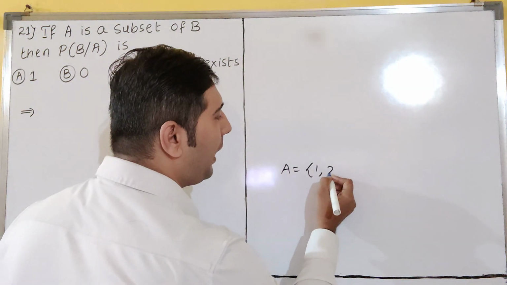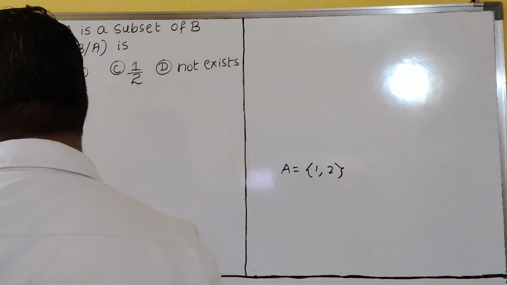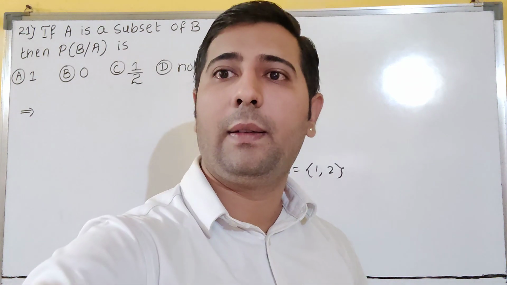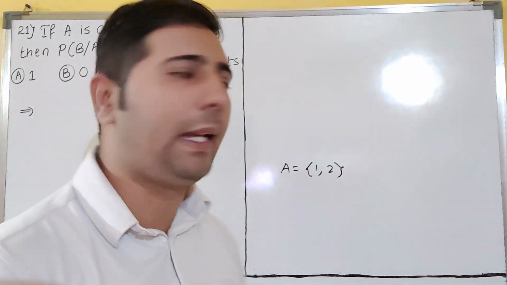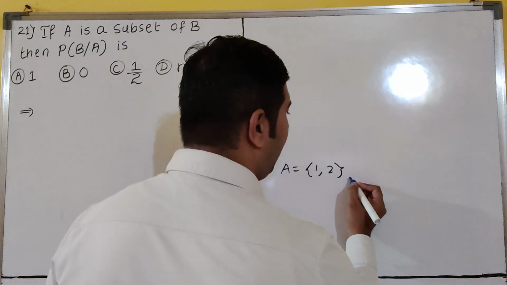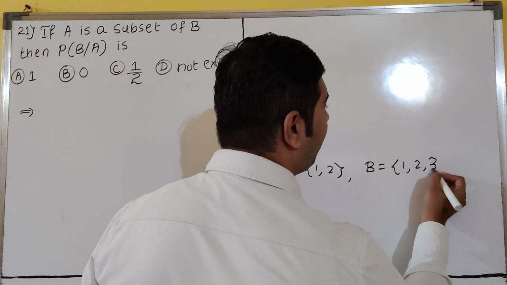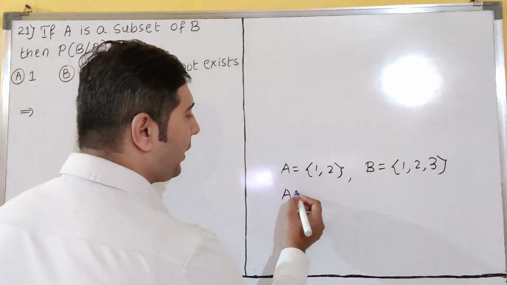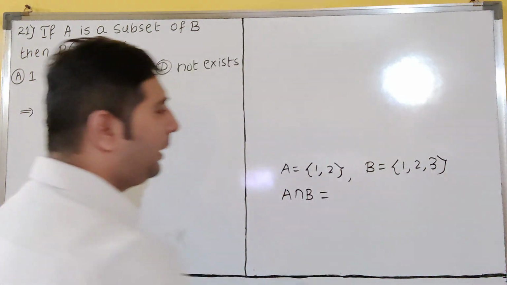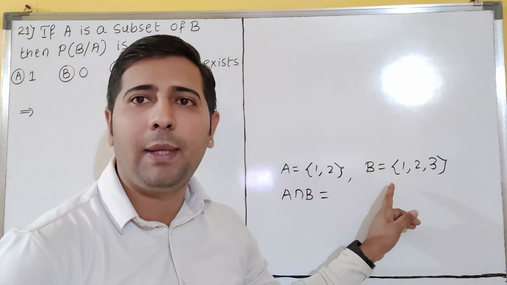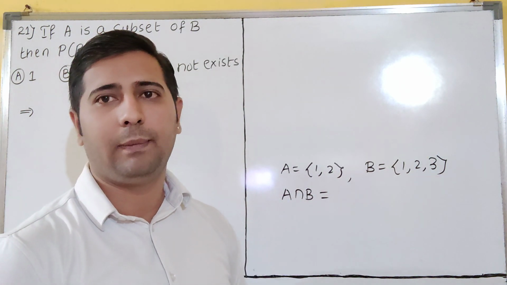A is equal to 1 to 2, sorry, dear students. A is equal to 1 to 2 and B is what? B is 1 to 3. So A intersection B is what? A is contained in B. A is contained in B means A is a subset of B.